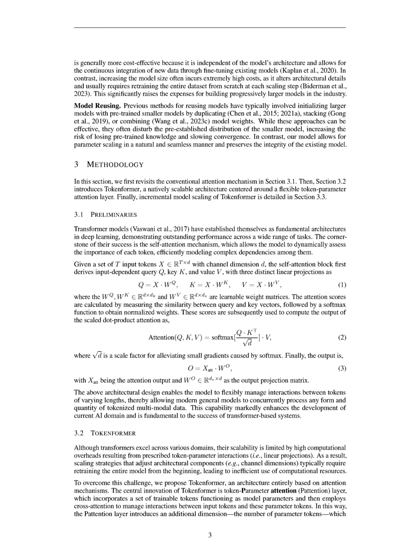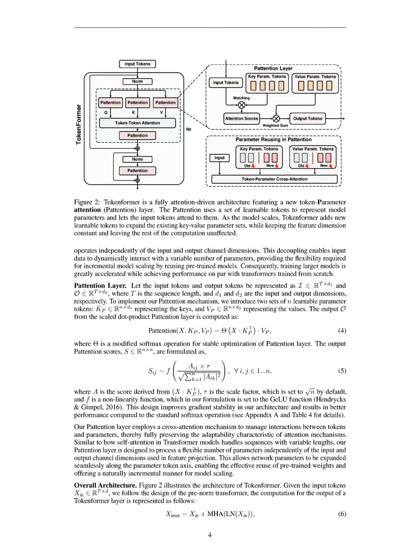One notable drawback is that, despite its ability to scale parameters incrementally without retraining from scratch, the architecture still relies on the attention mechanism, which can introduce computational overheads, particularly as the number of parameter tokens increases. Additionally, while the Pattention layer enhances flexibility, it may not fully eliminate the complexities associated with managing interactions between a growing number of tokens, potentially leading to inefficiencies in very large models.